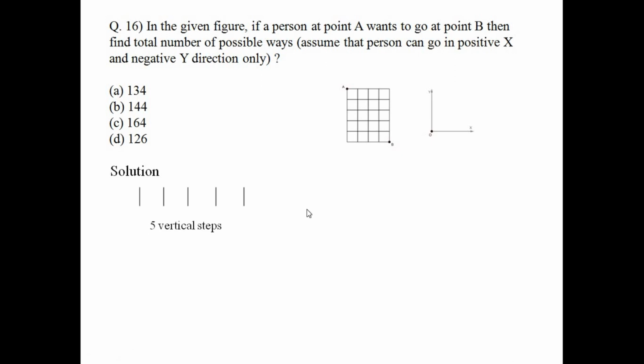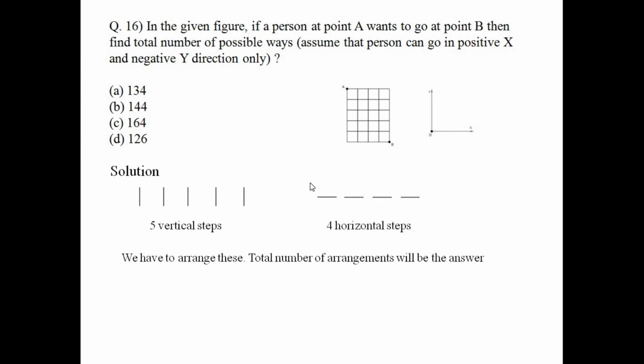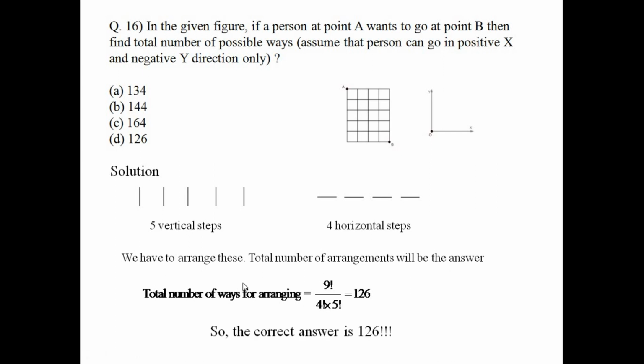So the actual problem now reduces to arranging these 5 vertical steps and 4 horizontal steps into all possible combinations. The total number of arrangements of these 9 steps will be the answer. So the total number of arrangements is 9 factorial by 4 factorial into 5 factorial, equal to 126. So 126 is the answer here.